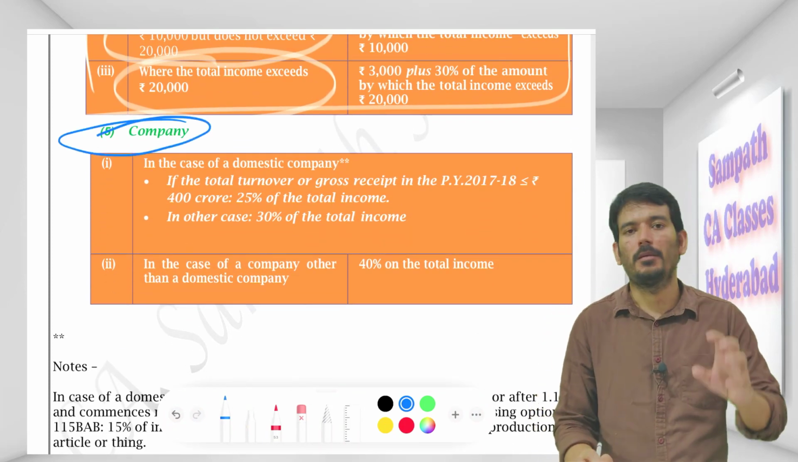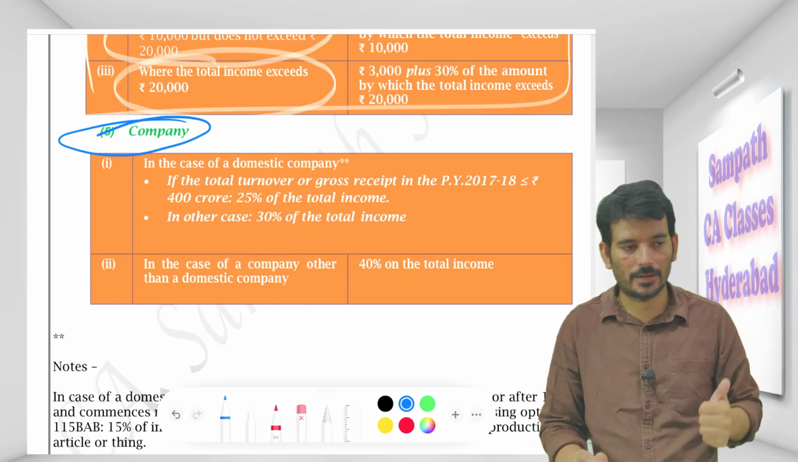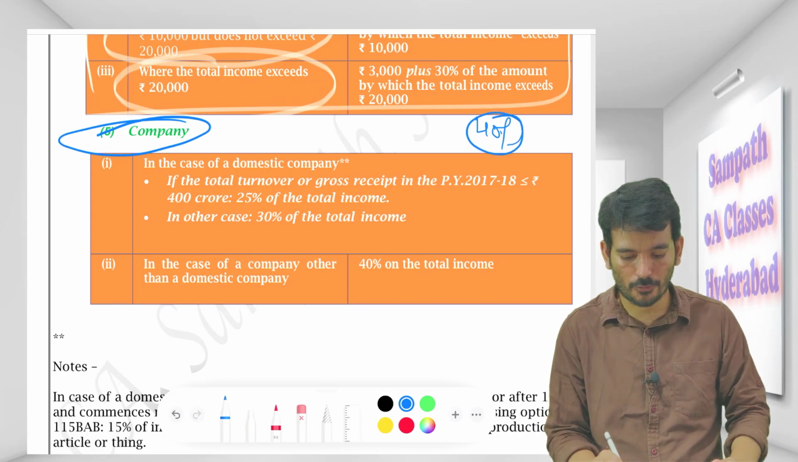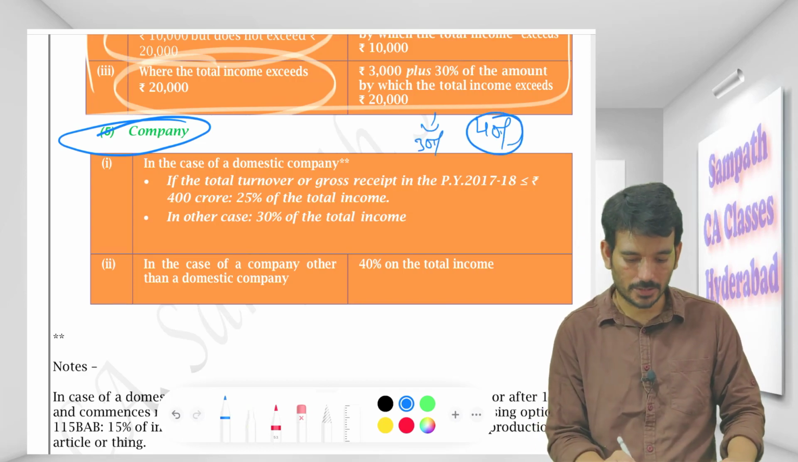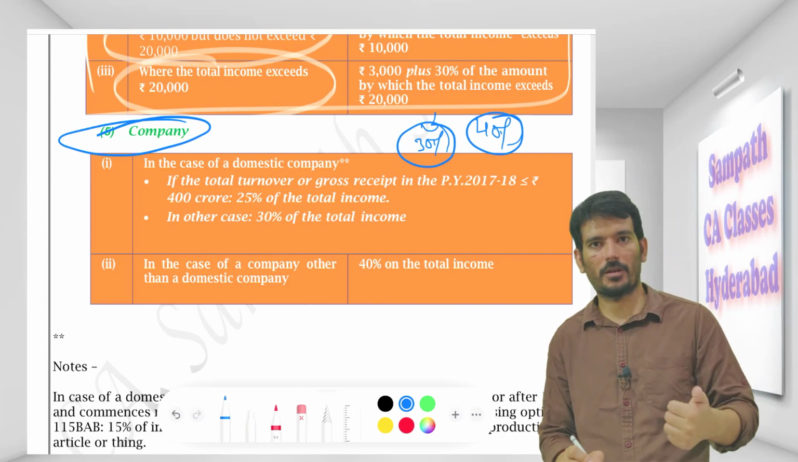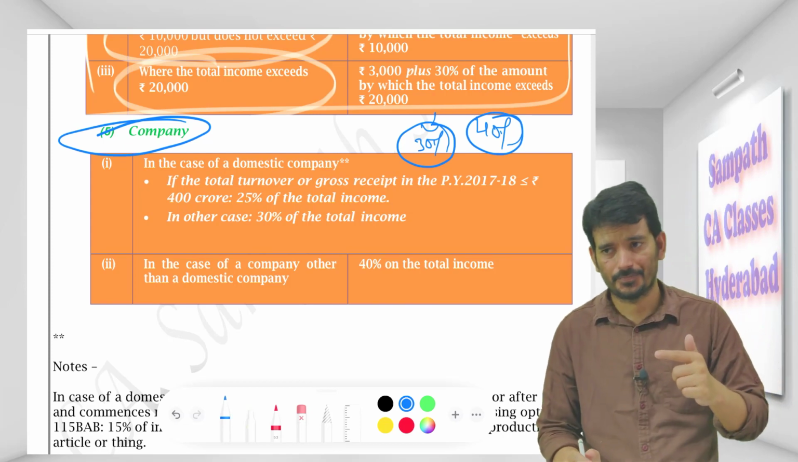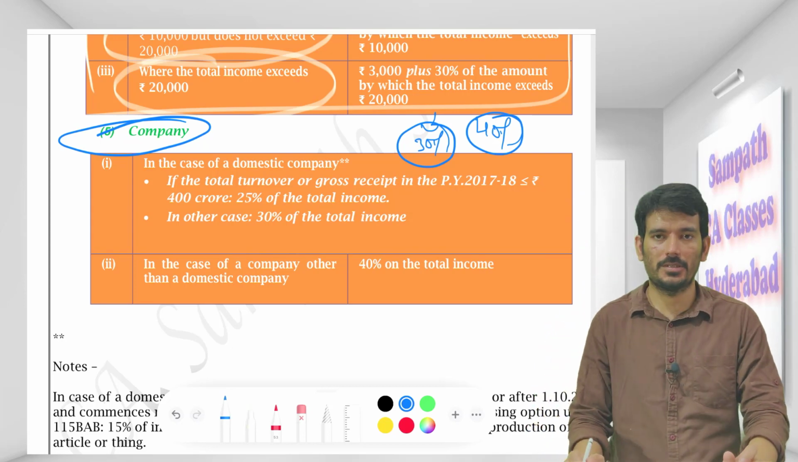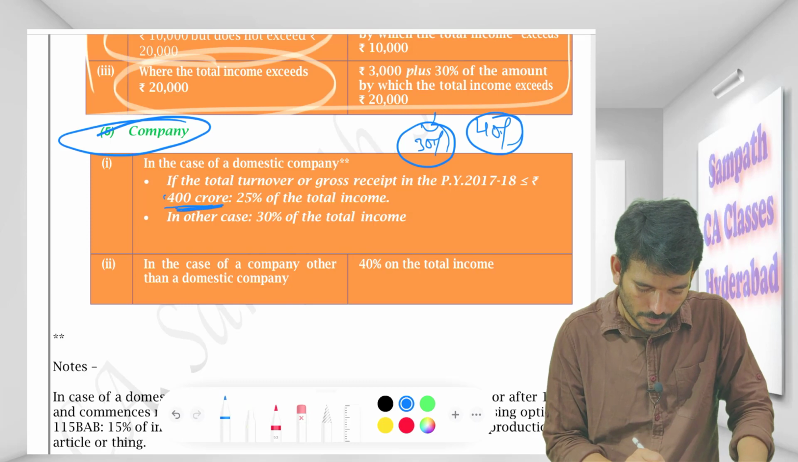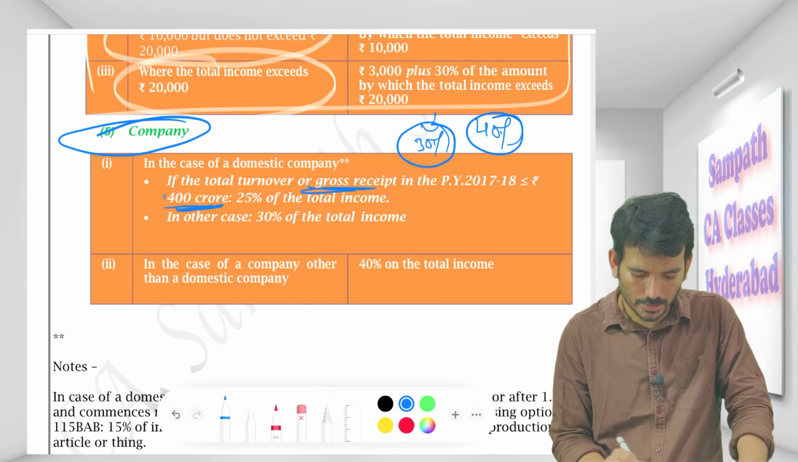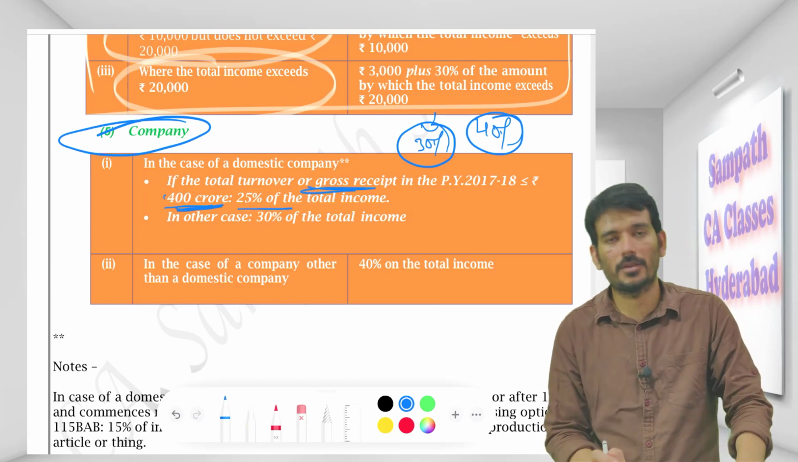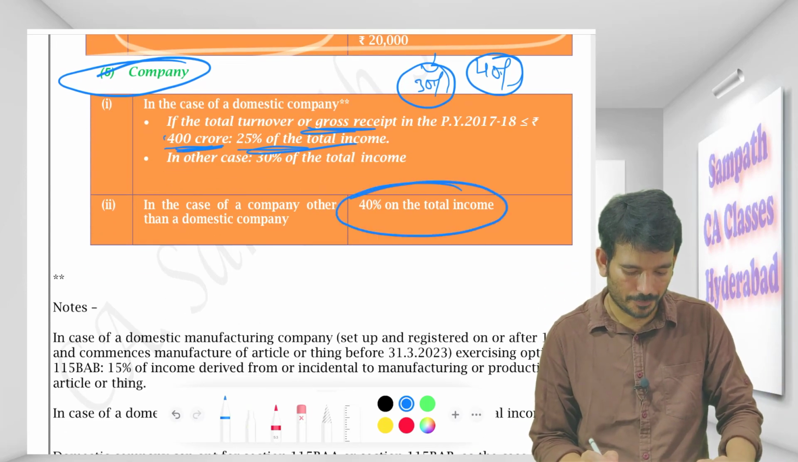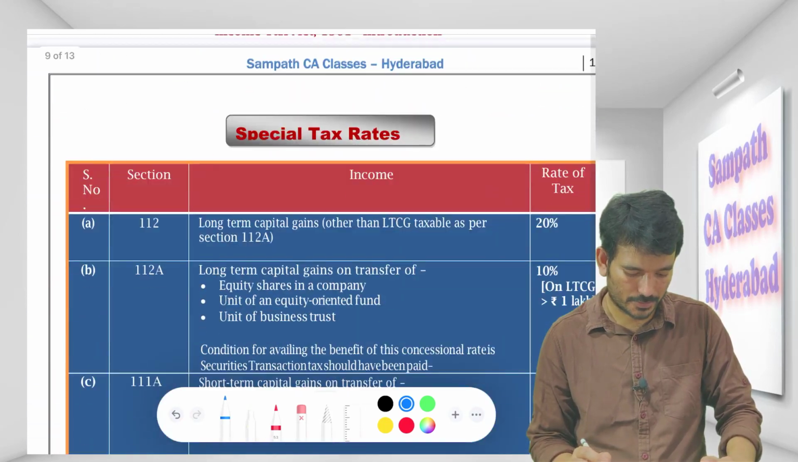Coming to the company, we will bifurcate into two companies. One is an Indian company, that is a domestic company, and another is a foreign company. For a foreign company it is straight away 40%, but for an Indian company it is 30%, but they have an option. Just now we were talking about that 115BAA, that is one option. Other than that, for the previous year 17-18, if his turnover is lesser than 400 crores, his gross receipts are lesser than 400 crores, he will be paying only 25%. Okay, so that is one option for them. For foreign companies it is 40%.